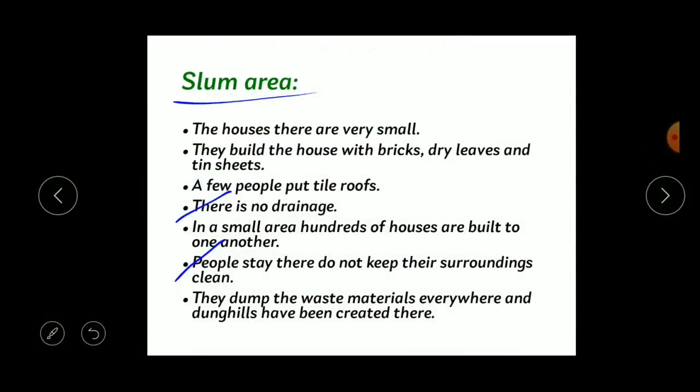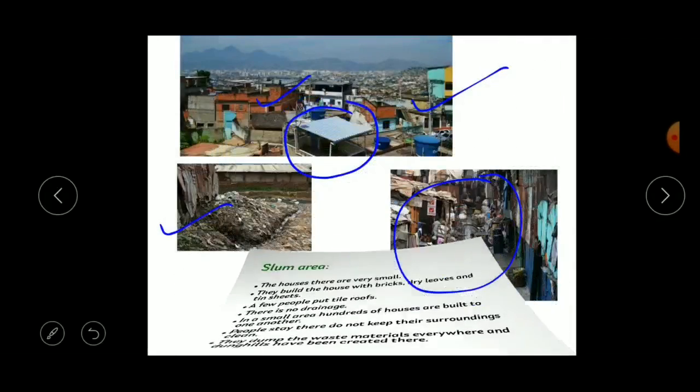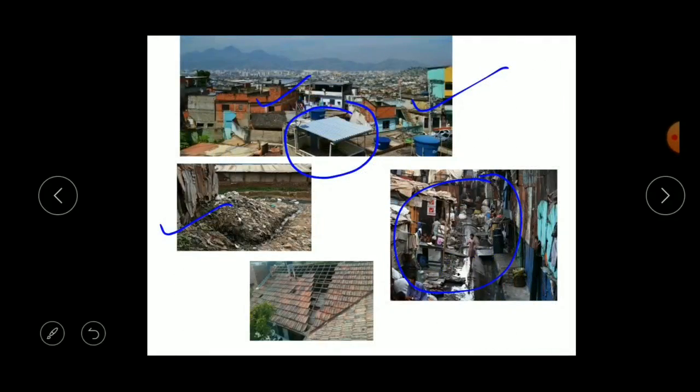Here, the housefly and other insects sit on the dung hills and they spread diseases, right? So whatever houseflies or other insects sit on these dung hills, they will spread the diseases. Understood, students? This is called the slum areas. Okay, so now let's move to another topic.